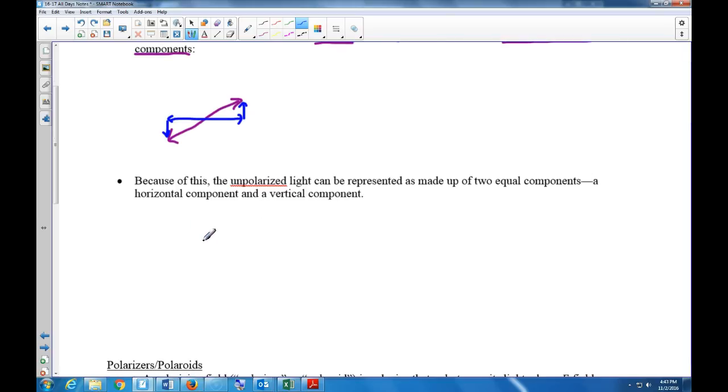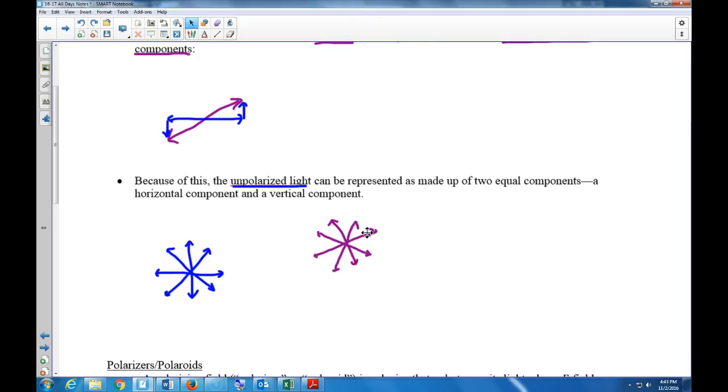Let's try that. Let's take our unpolarized light. What makes it unpolarized? It oscillates in every single direction. So when I draw this, I'll make every single direction. Well, maybe not every single direction, just a few, but you could imagine there are more arrows. We could be drawing arrows forever. This is a 50-minute video, and 40 minutes is occupied by drawing arrows. No, please don't do that. We'll just draw a few.